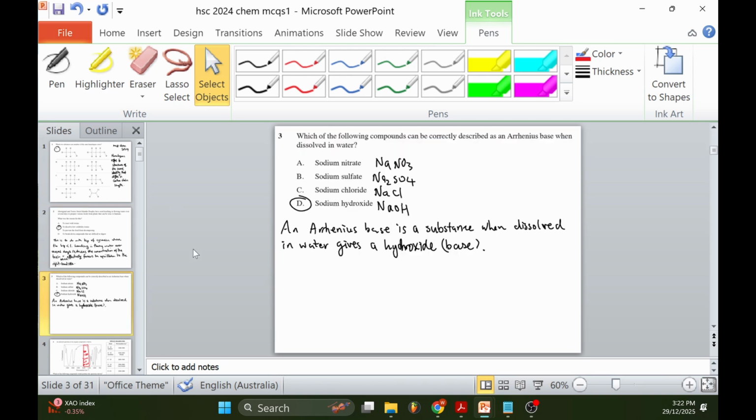3. Which of the following compounds can be correctly described as an Arrhenius base when dissolved in water? The answer is D. Sodium hydroxide. An Arrhenius base is a substance that, when dissolved in water, gives hydroxide.